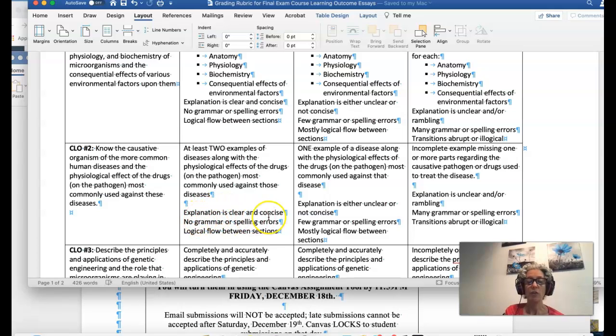It doesn't have any grammar or spelling errors, so make sure you use the grammar and spell check. I know spell check can be tough when you are writing a scientific paper, but if you use the biology dictionary, that can help to make sure that you've got things spelled correctly and that you have a logical flow.